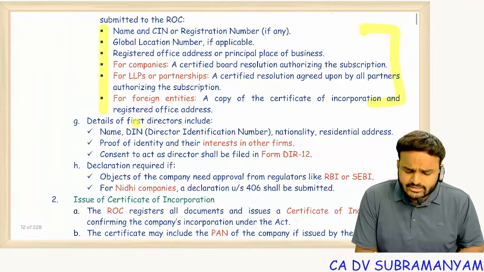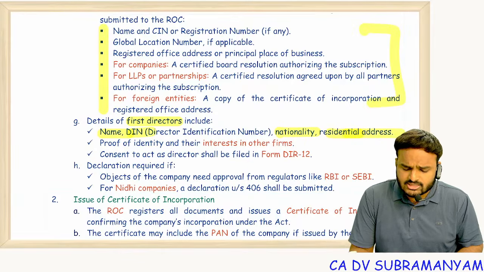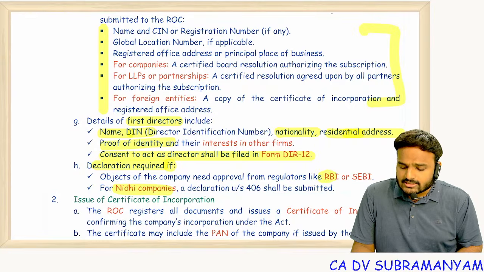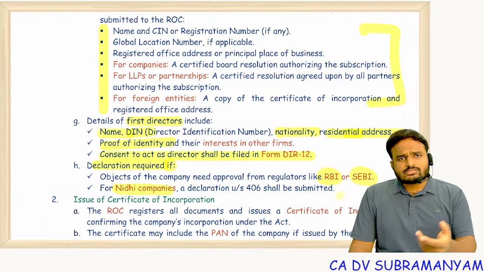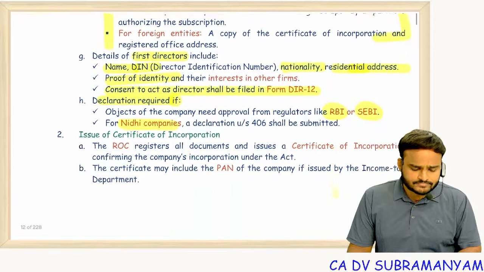And coming to the details of the first directors, same: name, DIN, nationality, residential address, proof of identity, and consent to act as a director shall be filed. Next one, declaration required if you are a Nidhi company or doing activities regulated by RBI or SEBI, then approvals from RBI and SEBI are to be taken. Those things are also to be filed with ROC.